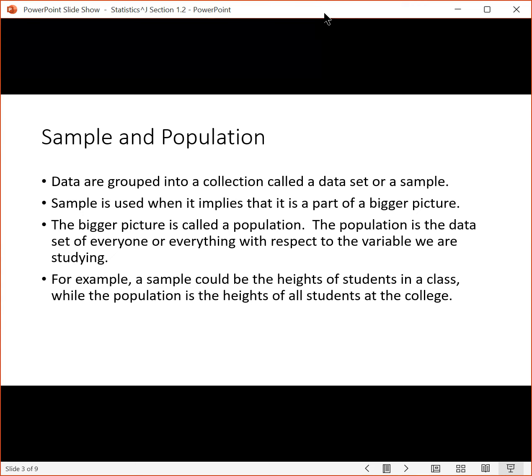So what we do instead is we go through and collect data on a sample. We take a small subset. Let's say we take 2,000 people. We ask 2,000 people what their opinion is, and then we use the result of that sample to be able to say something about the opinions of everyone, which is the population. So the sample is the small thing, it's a subset. The population is the big thing, it's the everything.